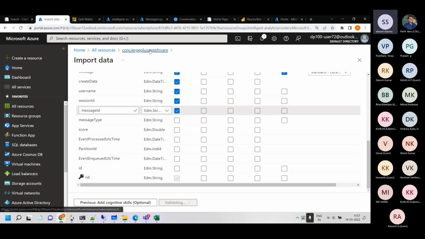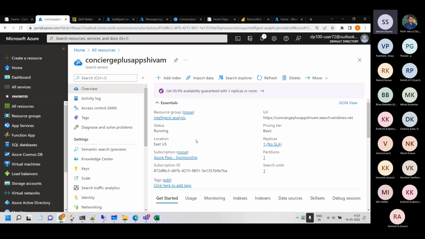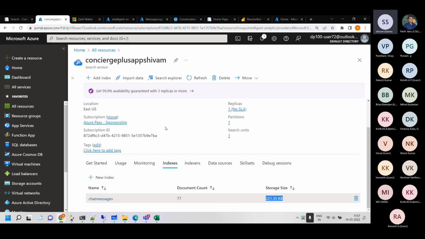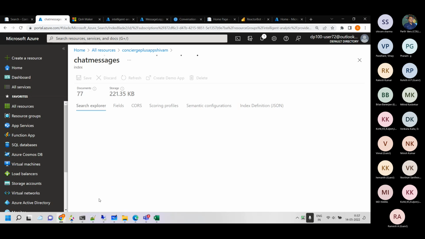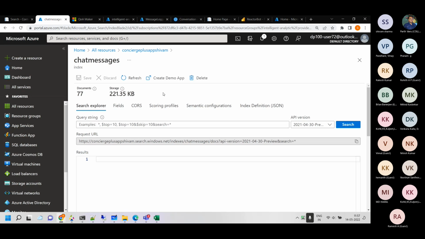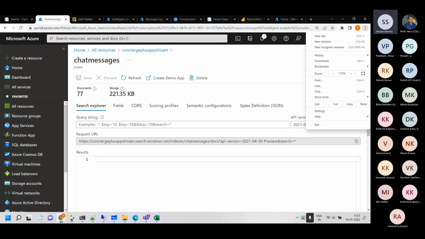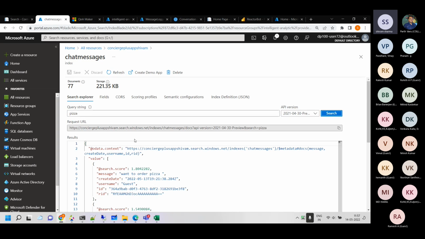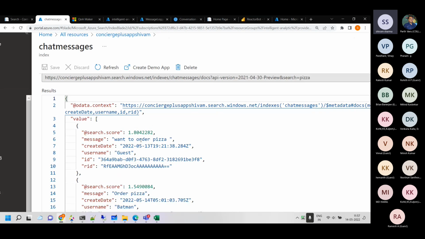So create an index. I already have one index over there, which is here. This is the index, chat message index. It is having 77 documents right now, because I think 77 is the total chat count till yesterday, what I was able to do and what you guys may have done today. The total size which it is storing is 2 to 1 KB, and we can type the search here as well. Whatever you see here is what happens there also. So if I say pizza here, we should see the same output, because this is the output which is coming there. So want to order pizza.